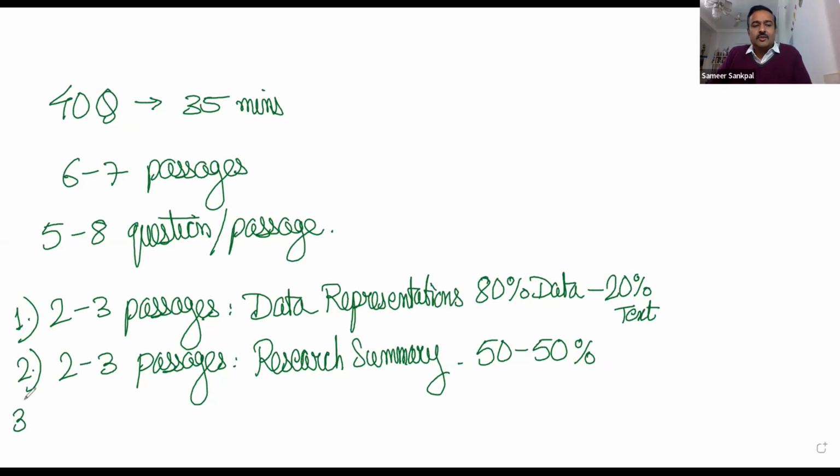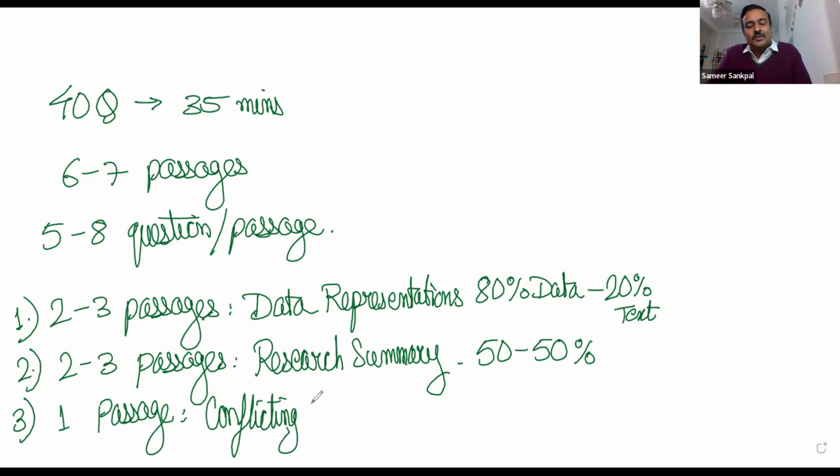And then we have the third variety, which is just one passage. This is the most difficult one, the hardest part in ACT science, and this is conflicting viewpoints. Conflicting viewpoints is something where most of the students are not very comfortable. They find it very difficult to answer these questions, and that is going to be a problem. So this is something we are going to discuss.